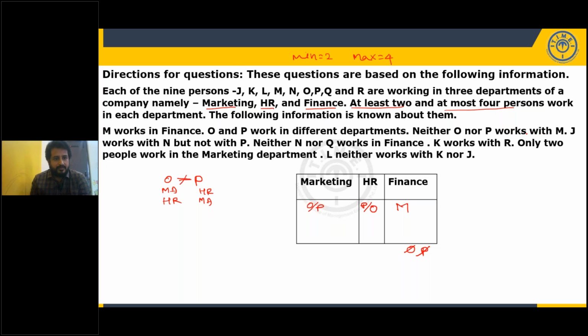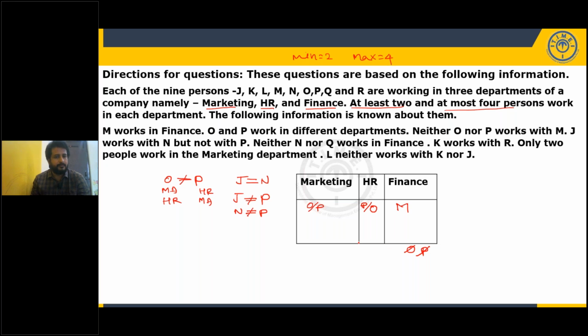And J works with N but not with P. Okay. J works with N. So J and N are same, but J not equal to P. When J not equal to P, N is also not equal to P. But we don't know where exactly P is. P could be marketing, P could be HR. So we cannot rule out N and J positions for marketing or HR.